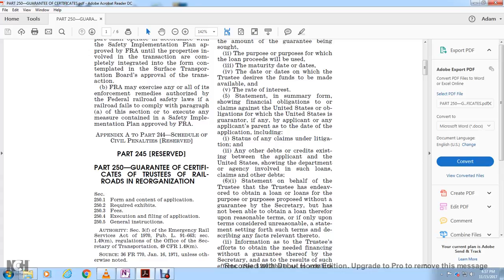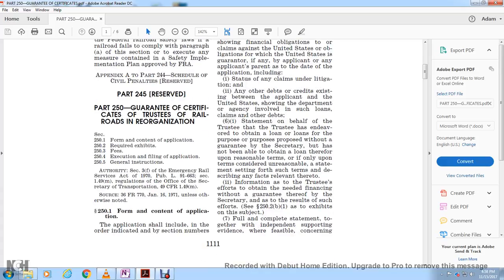6.1, a statement on behalf of the trustee that the trustee has endeavored to obtain the loan or loans for the purpose or purposes proposed without the guarantee by the Secretary, but the trustee has not been able to obtain the loan except on unreasonable terms, if at all, setting forth the terms considered unreasonable and describing any facts relevant thereto. Information as to the trustee's efforts to obtain the needed financing without the guarantee by the Secretary, and the result of such efforts, as to be in section 252(b)(1) of the exhibits on the subject.